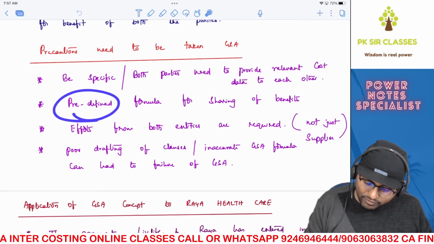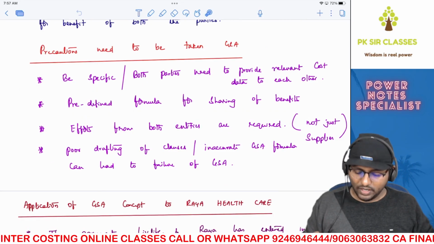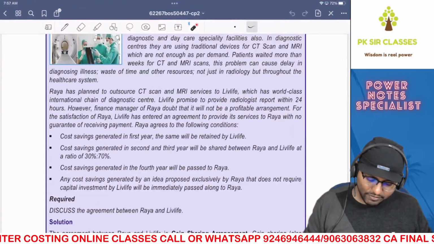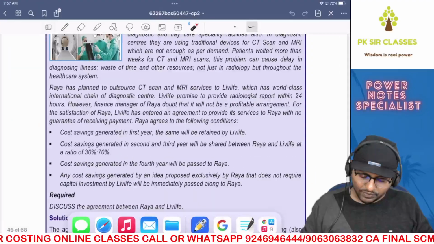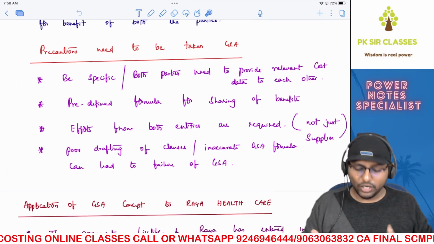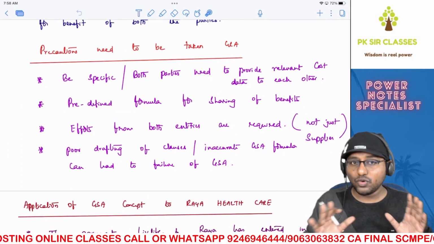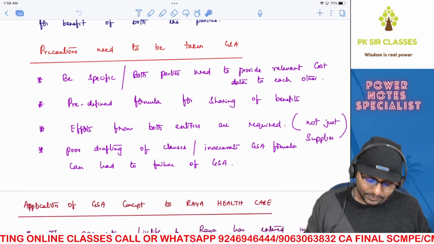And have a predefined formula for sharing of benefits. Now here we are talking about something predefined, right? All the cost savings, 30%, 70%. And be clear with that. How much is the savings? How much is the sharing that you're going to do? Have a predefined formula so that there is no confusion in the future.